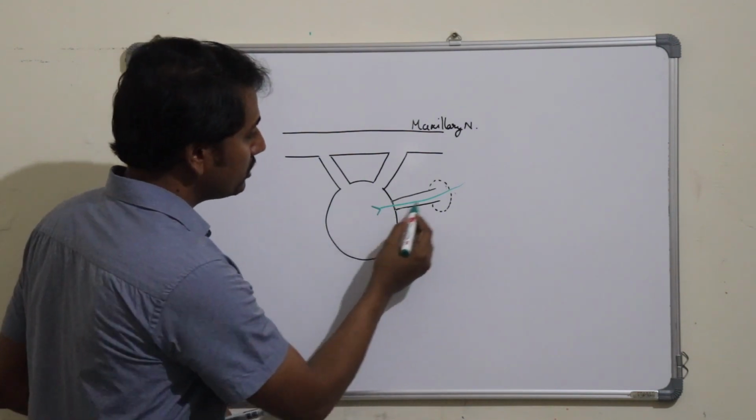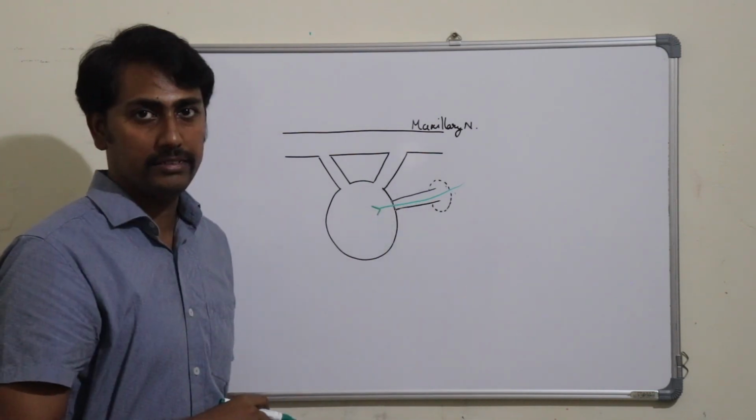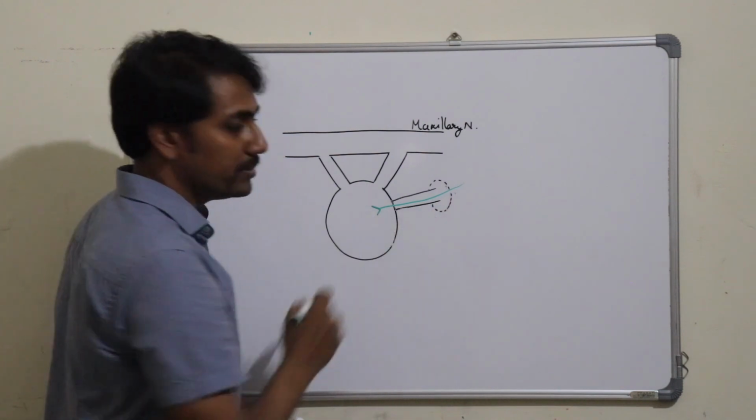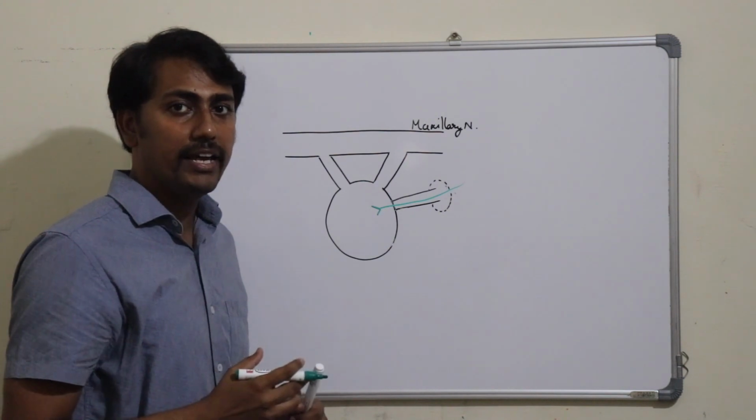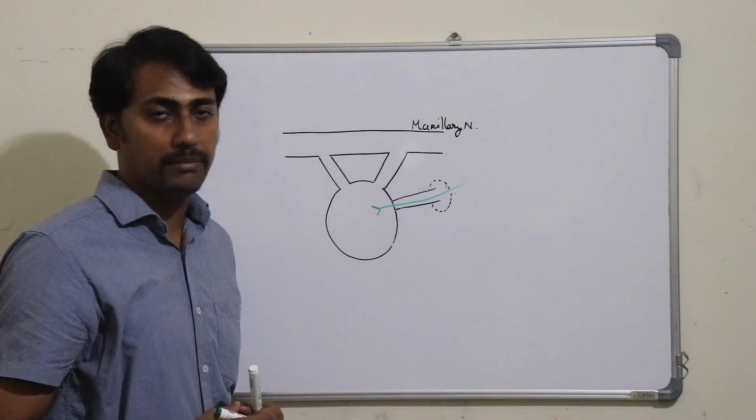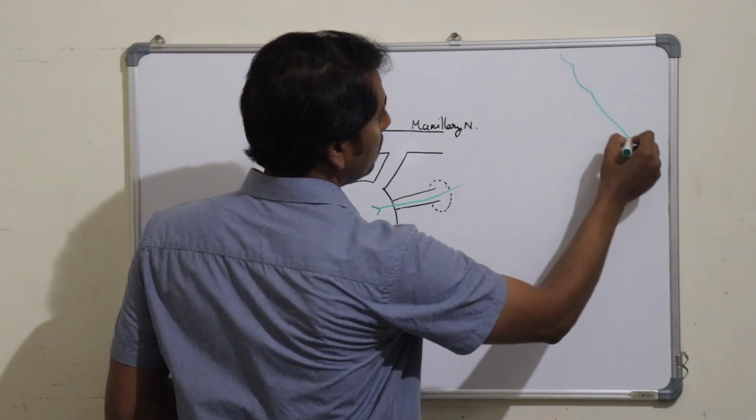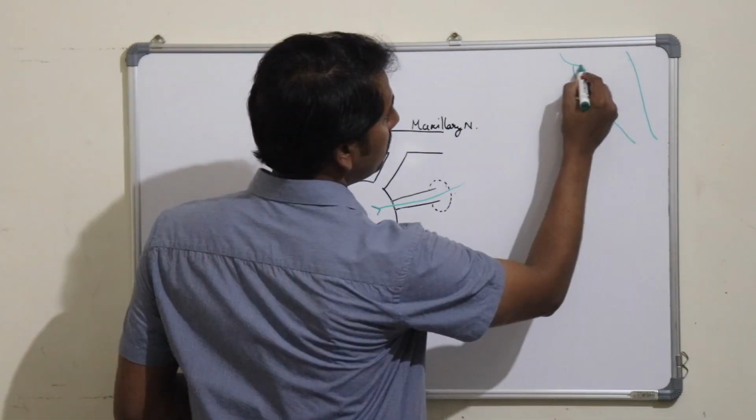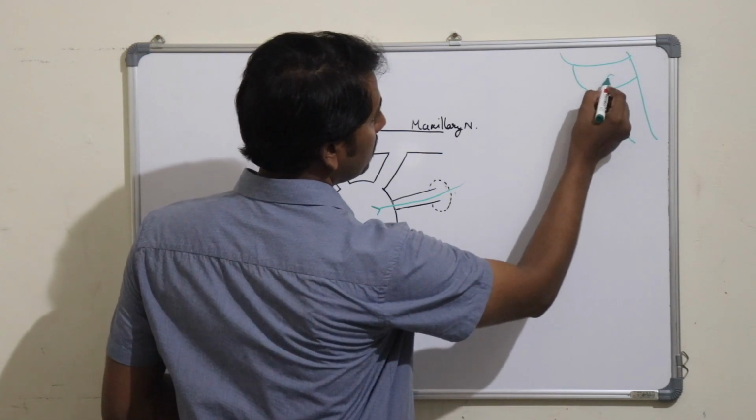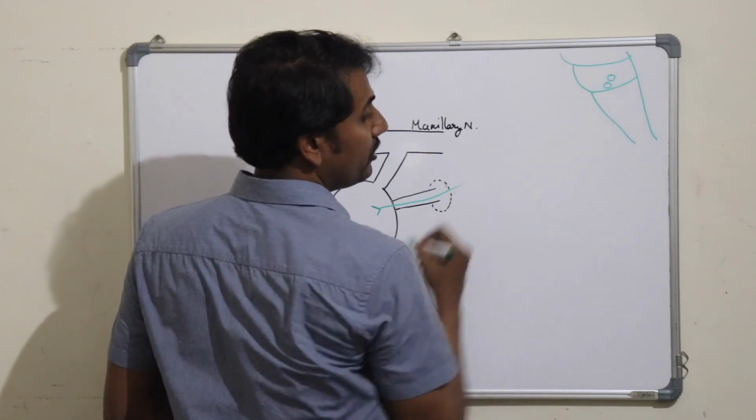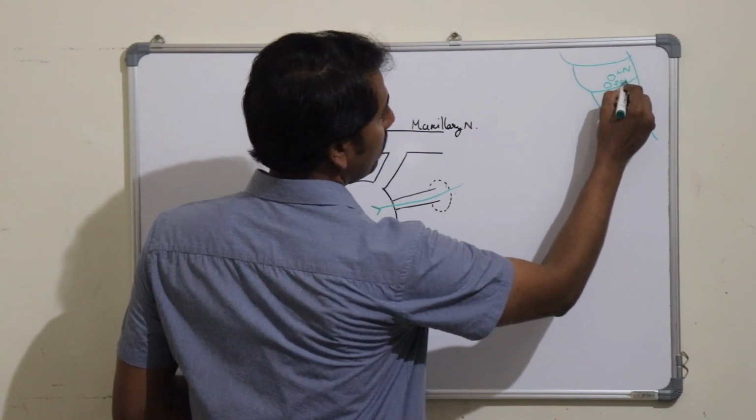Now let us see how these preganglionic parasympathetic fibers have come into the nerve to pterygoid canal. These fibers arise from the neurons present in the lacrimatory nucleus of the pons of the brainstem. So if this is the brainstem, this is the midbrain, this is the pons and this is the medulla. There are two nuclei, the lacrimatory nucleus and the superior salivatory nucleus.